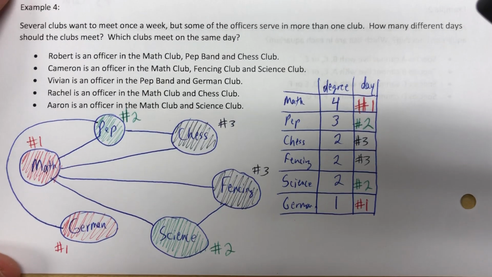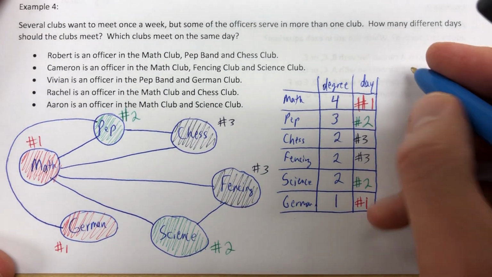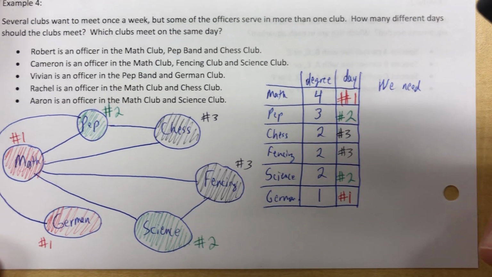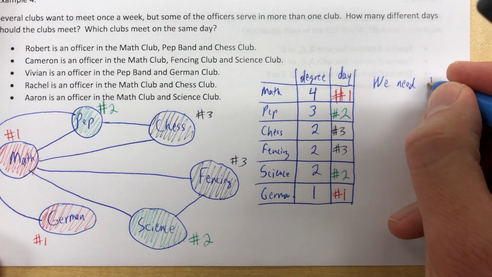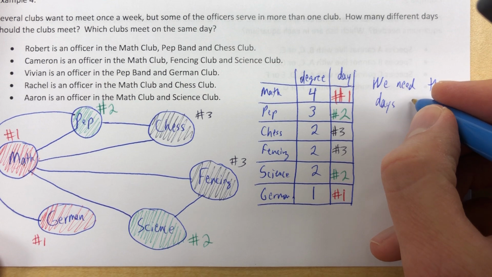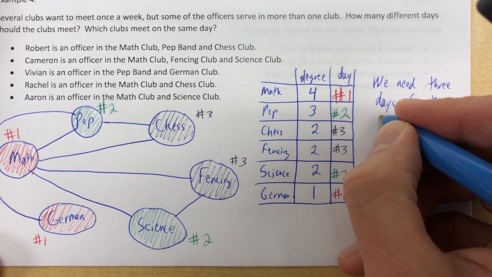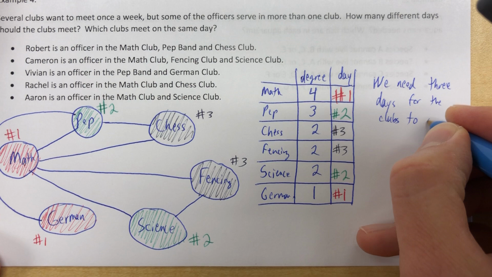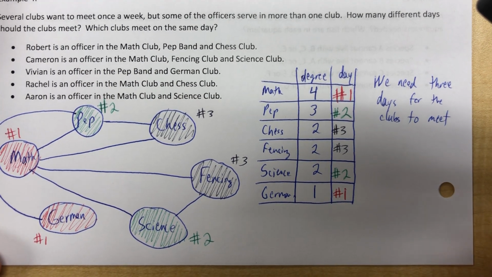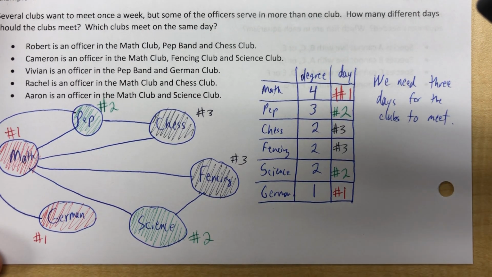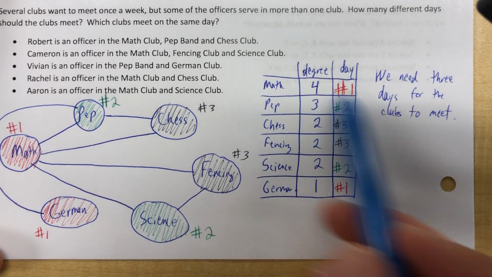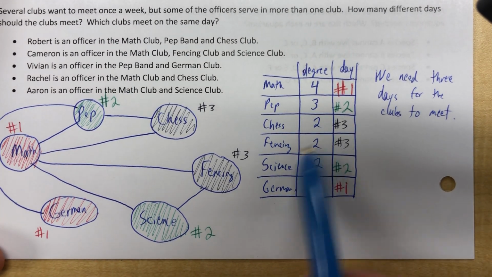So let's actually answer the question in words. How many different days should the clubs meet? You can word it however you like, but I'm going to start with we need 3 days for the clubs to meet. And then which clubs meet on the same day. And I would love to write all that down, but that information is in the chart. So I'm not going to write all that. But math, German, same day. Science, PEP, same day. Chess, fencing, same day.